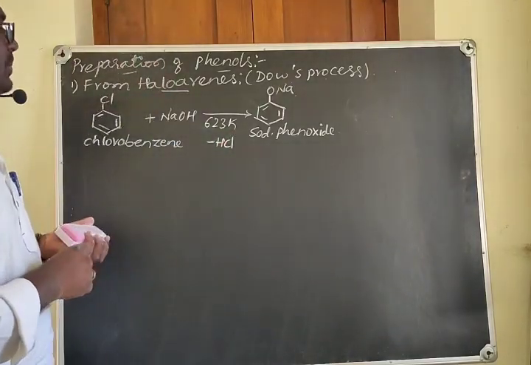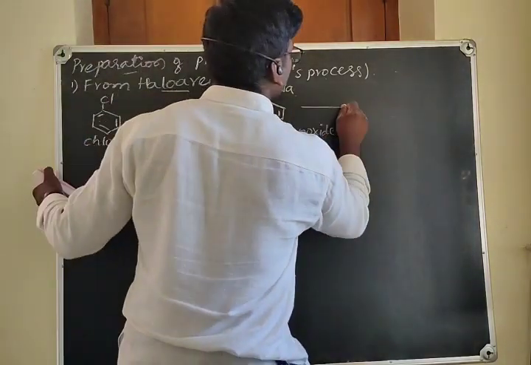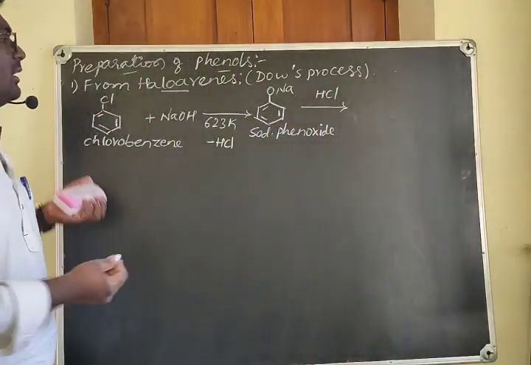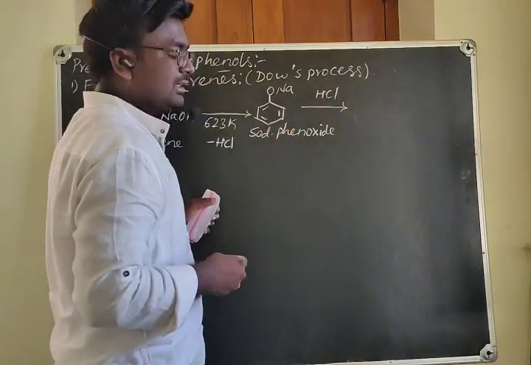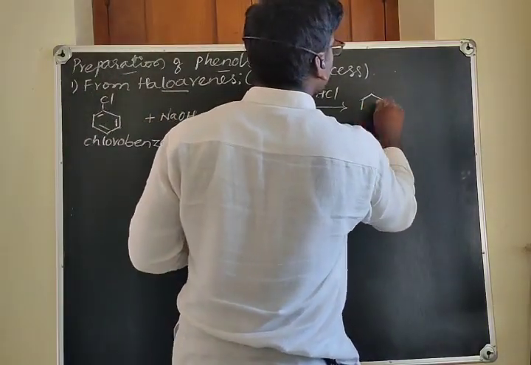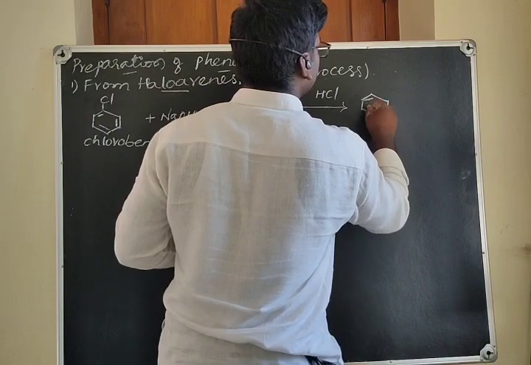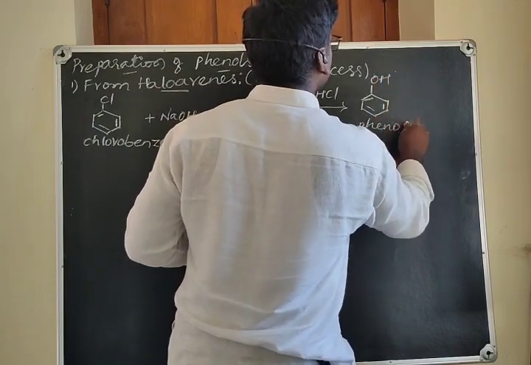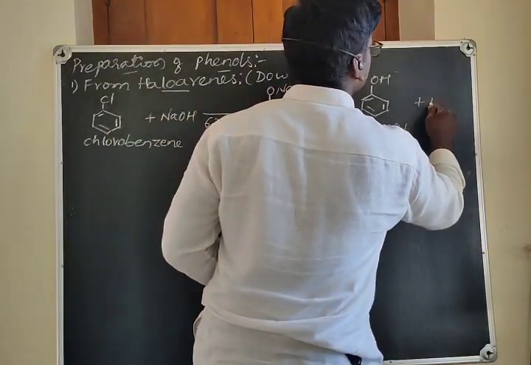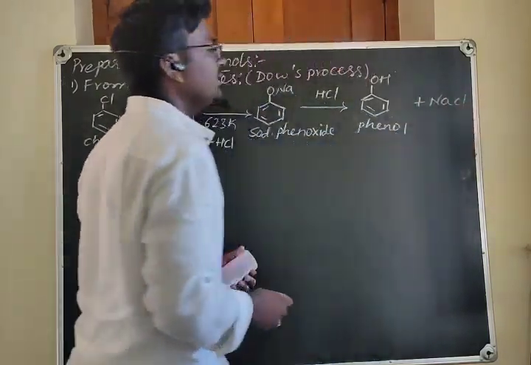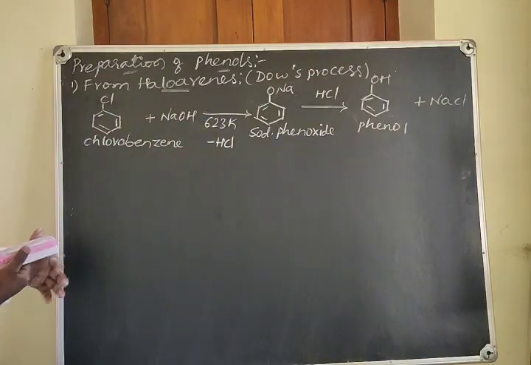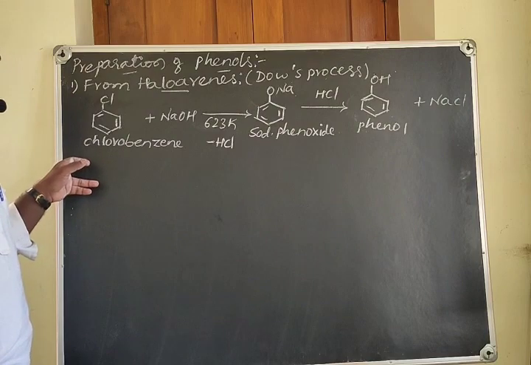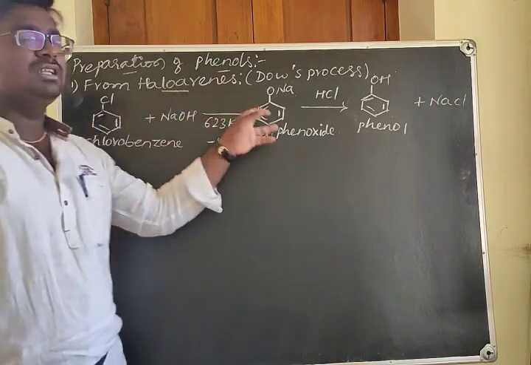Now this is acidified with HCl, that is an acid. So what you can see is the replacement of Na with hydrogen, and you will get a phenol. Then what is the byproduct? NaCl. So this method of preparation of phenol from haloarene is called the Dow process.